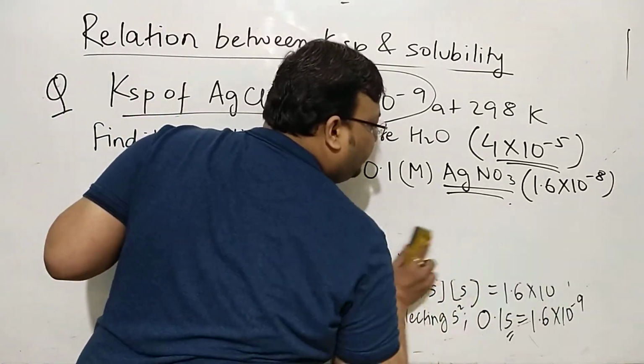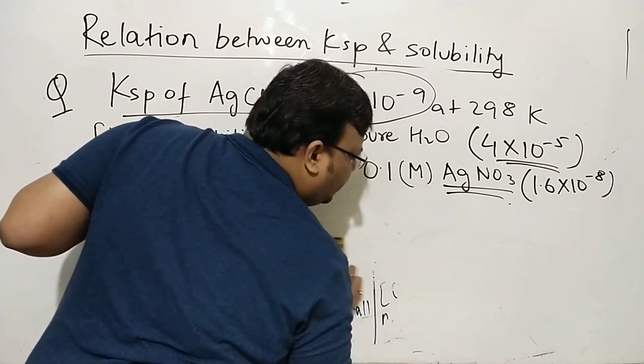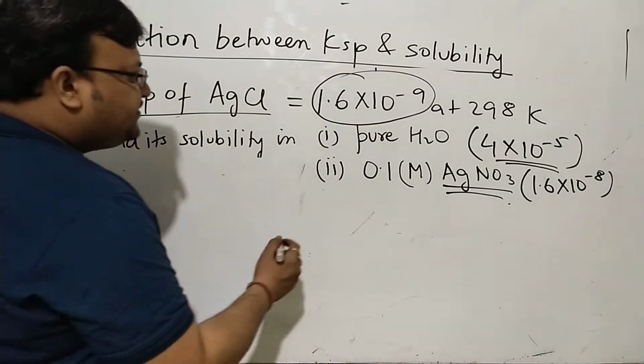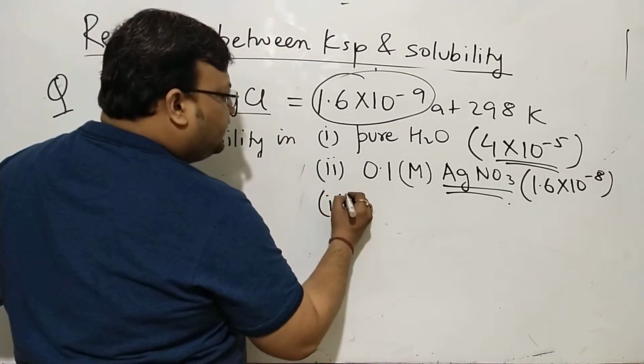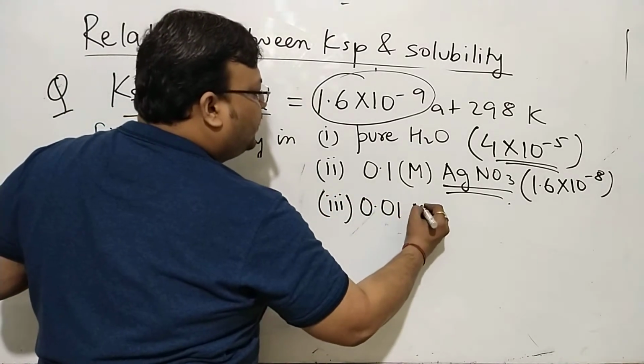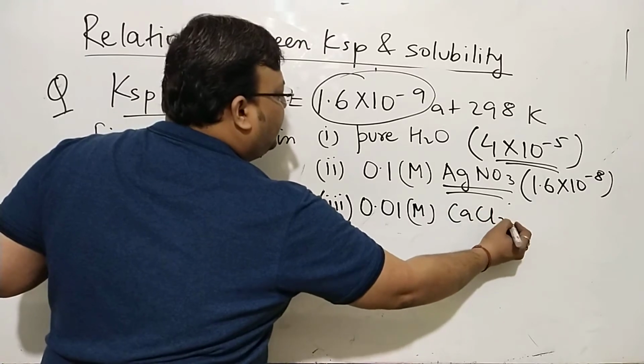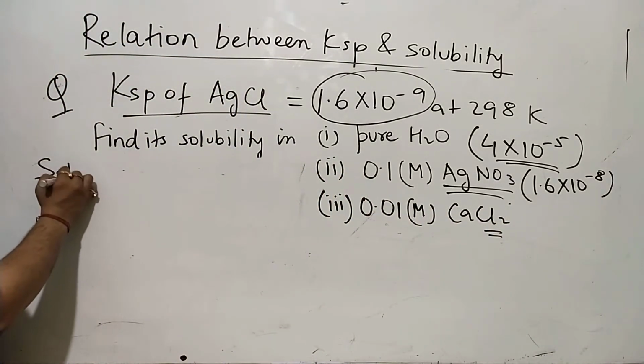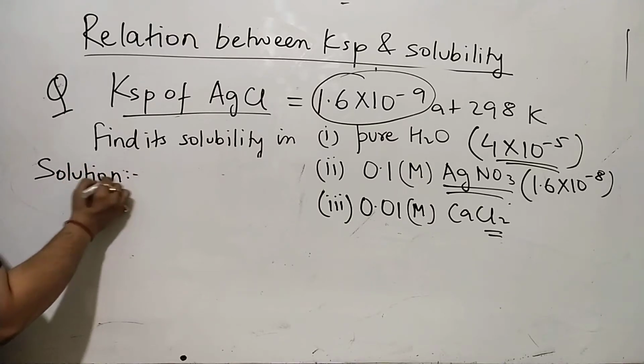Now the third problem, which was involving calcium chloride. And this time, 0.01 molar CaCl2, we'll keep it simple and take all Cl minus from CaCl2.